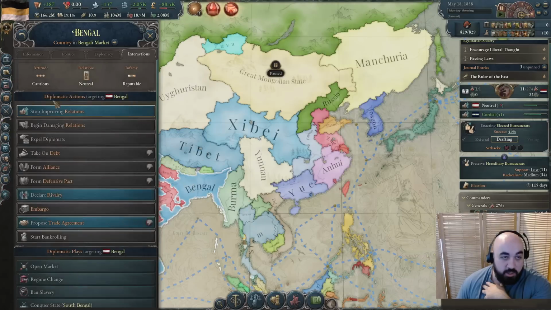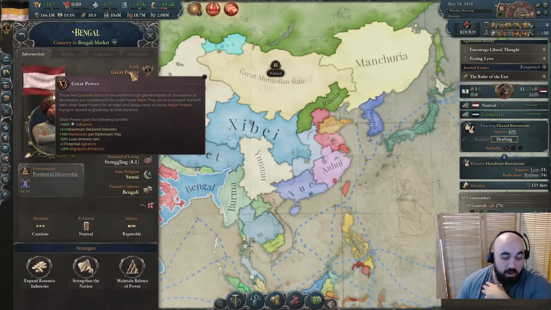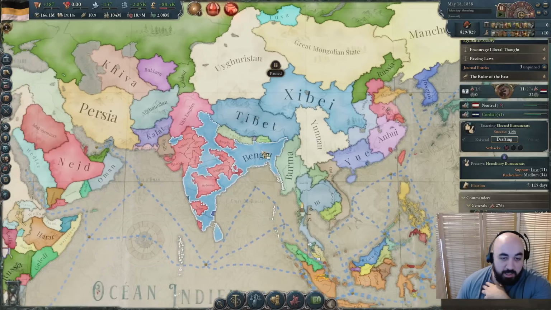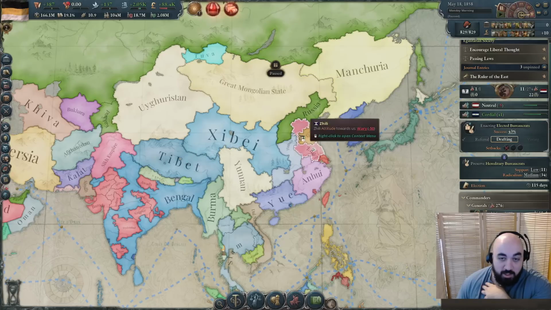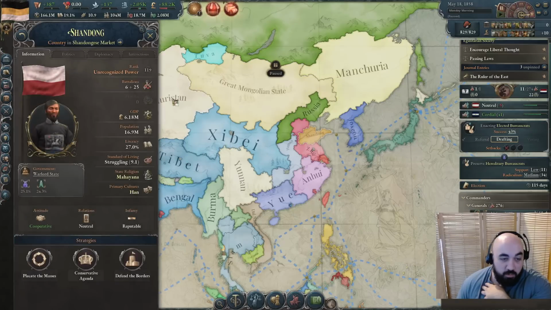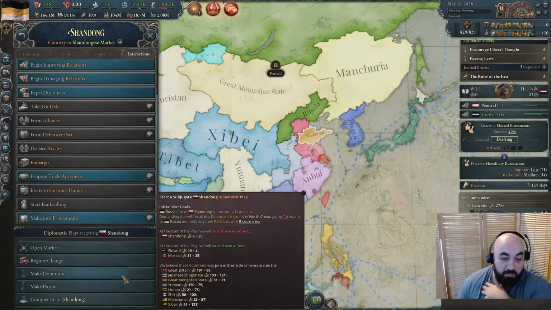We'll try and get them into our customs union, if I'm not mistaken. Well, they are a great power, so we would need to kneecap them a little bit in order to facilitate this. But we are going to try and get these guys into our customs union, incorporate them as best we can. They are very expensive, or actually it's not even that bad.